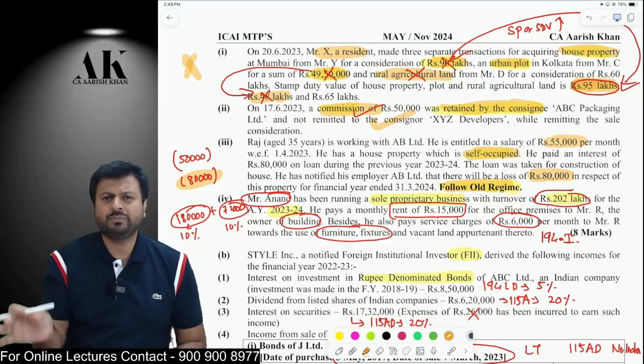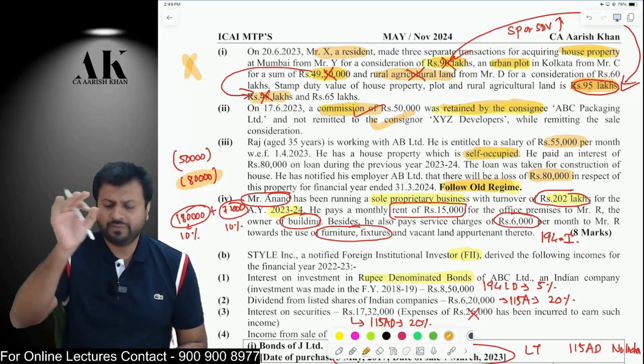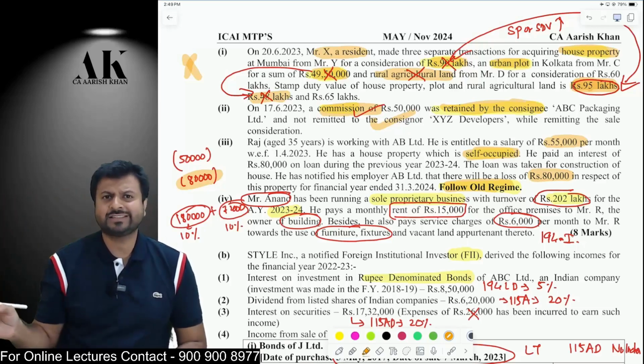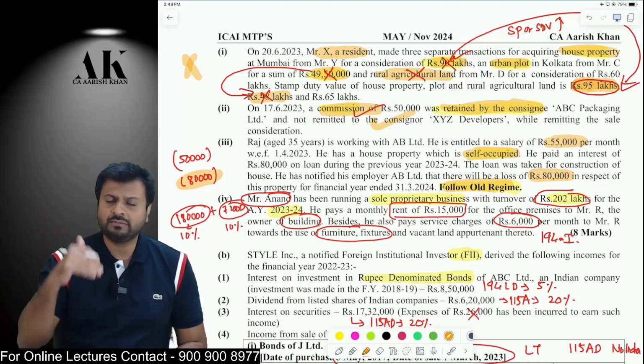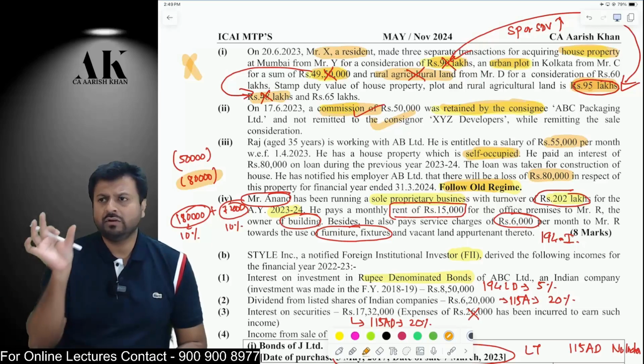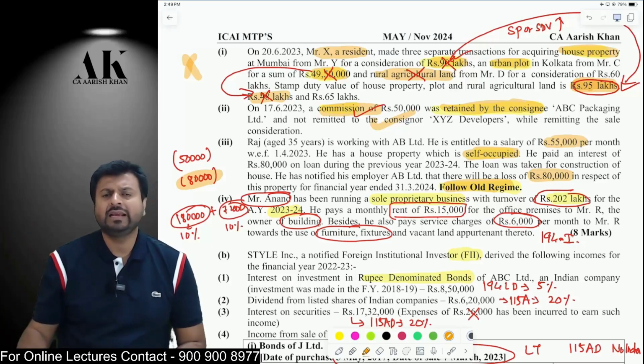Okay. So, we need to compute properly the tax of the assessee. 55,000 into 12 minus 50,000 standard deduction. Then, whatever income will come, less 80,000 rupees house property loss. Whatever income will come, on that, they have to apply the tax rate. Okay. And then, accordingly, the company will deduct the TDS.